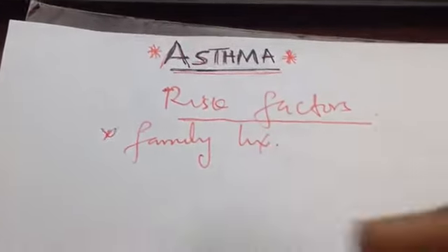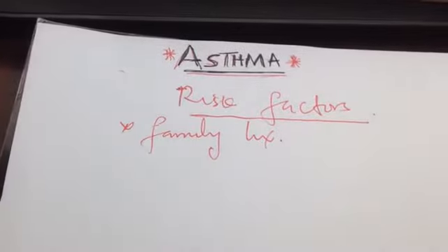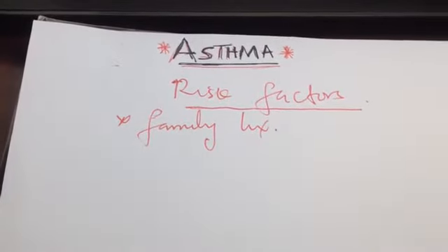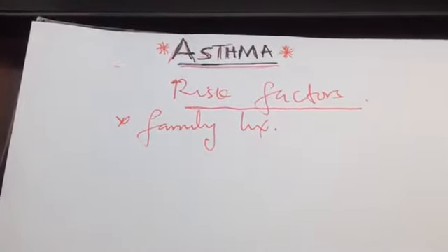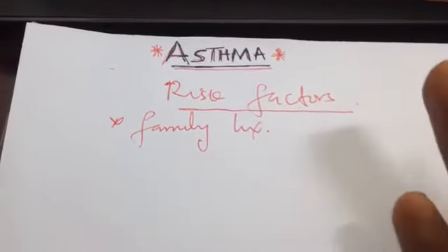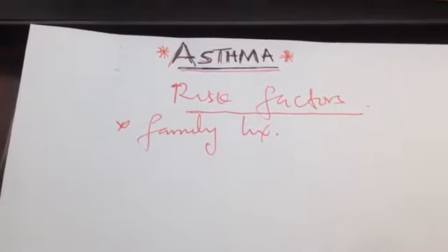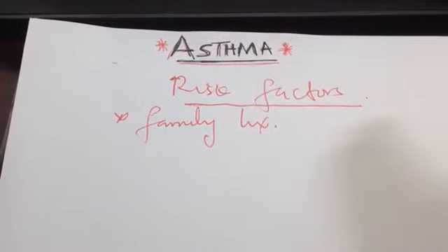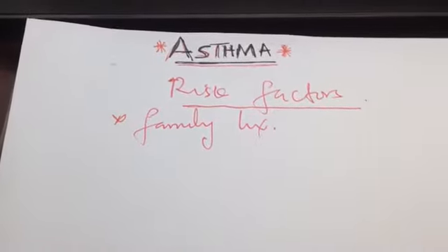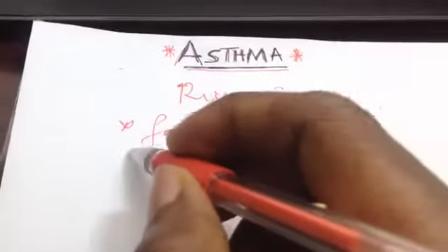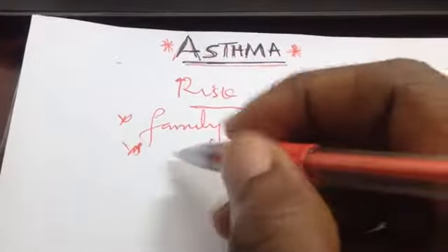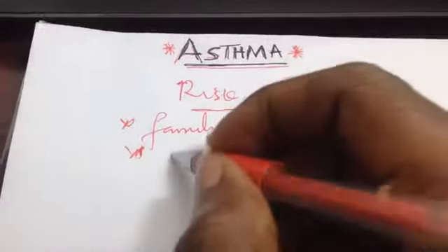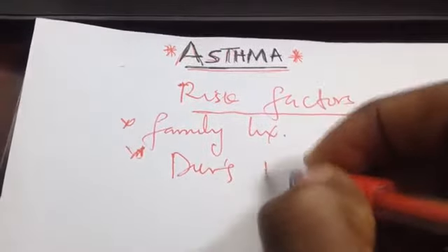Family history. For example, if someone in your family has asthma, there is a chance of you also going to have asthma. So you see, it is something that runs in the family. That is because of inheriting some genes, right? So that is number one. Then another risk factor is, for example, pregnancy.